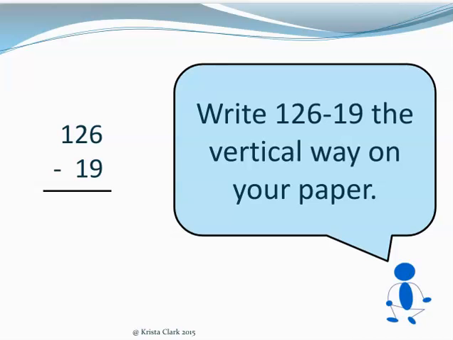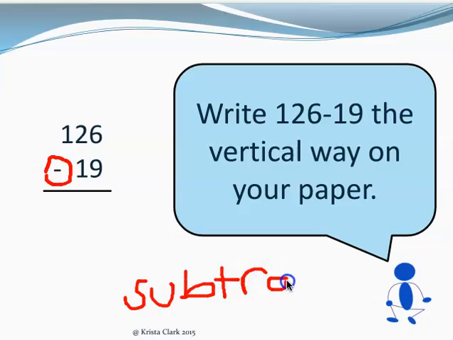So what we are going to do is subtract, so take away. I'll use my pen tool to show you how I know this is a subtraction problem. We have this sign, which is the minus symbol. Whenever we see that symbol, we know that we need to subtract. I'm going to spell that word out. Subtract, or take away from the top whole number. This question reads 126 minus 19. I see the minus sign, so I'm going to subtract.